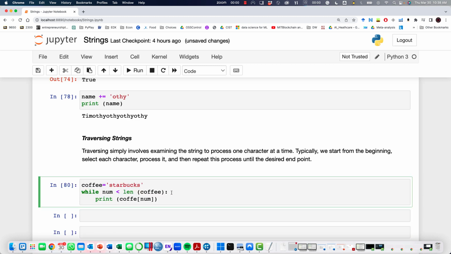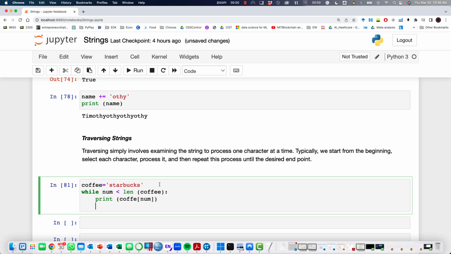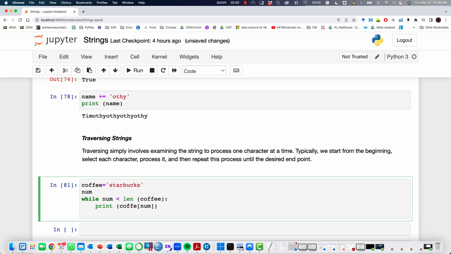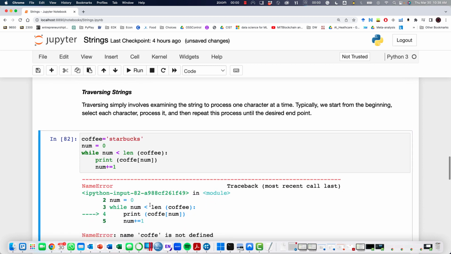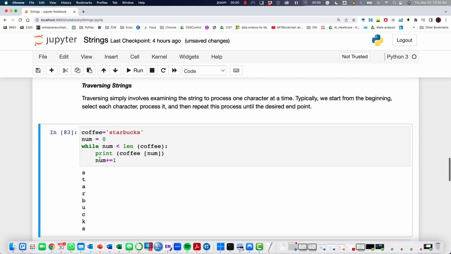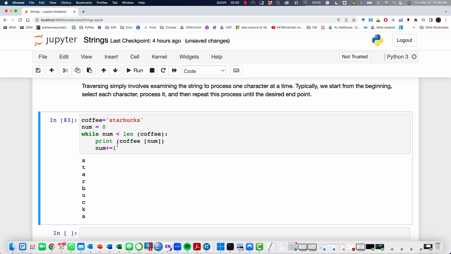Let's see what we're doing. We have coffee, and we say while num is less than that, and we need to increase it. So I'm going to say num is equal to 0, and then we want to make sure that num is going up every time we run this. Coffee is not defined, so that's coffee here.